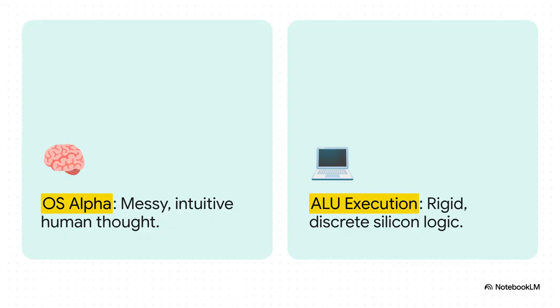Look at this comparison. On one side, we have human symbolic cognition, what researchers call OS alpha. It's nonlinear, intuitive, warm. On the other side, we have ALU execution, cold, rigid, discrete mechanical silicon logic gates. Modern deep learning code, stuff like PyTorch and Helion, essentially exists to force that continuous probabilistic math into these rigid deterministic tile semantics for perfect ALU fidelity. We are, quite literally, tricking cold rocks into thinking with lightning.